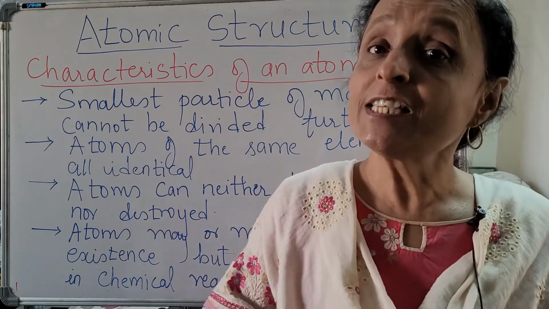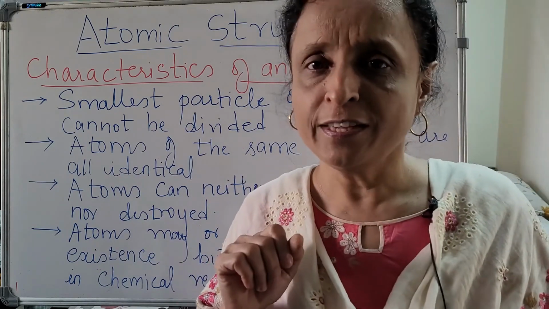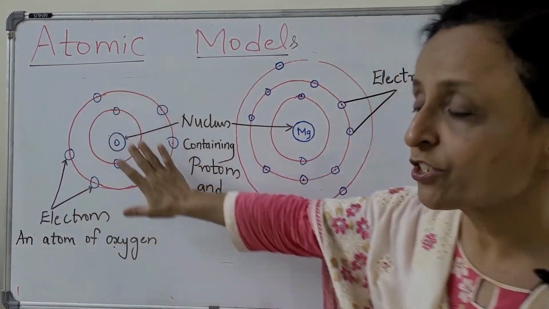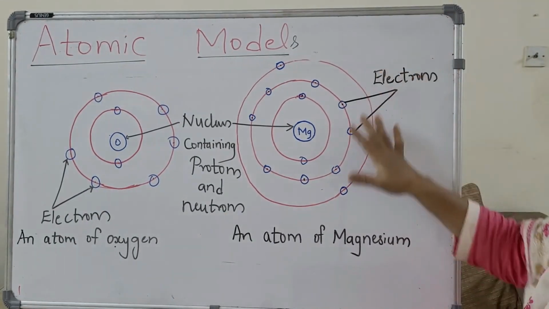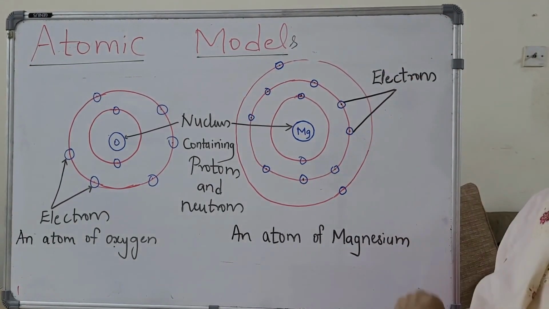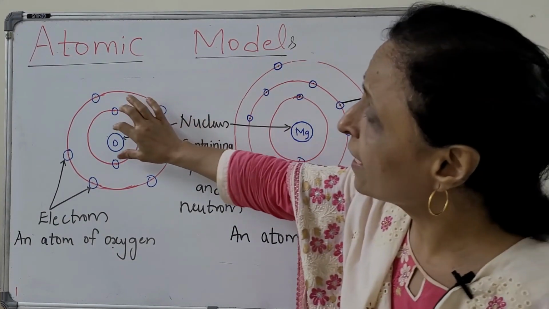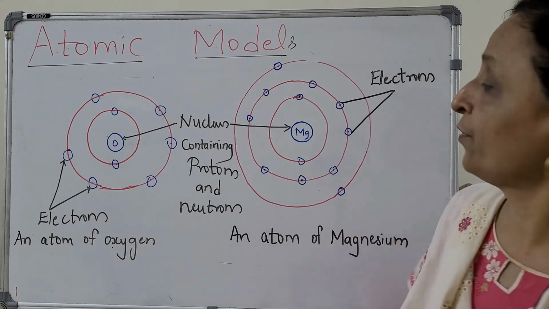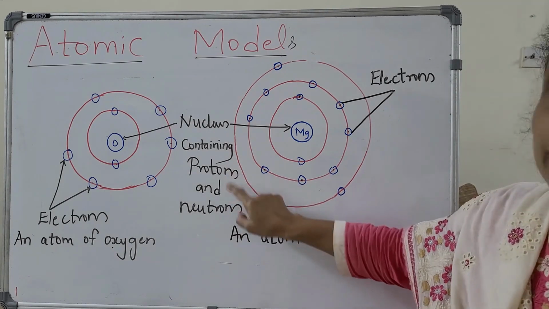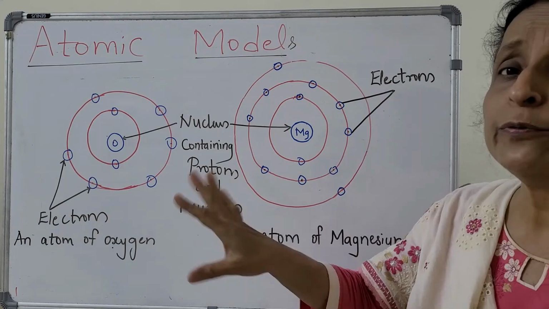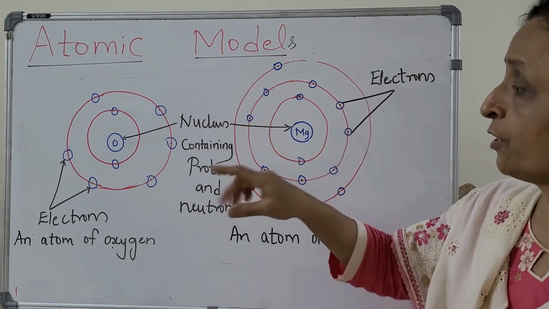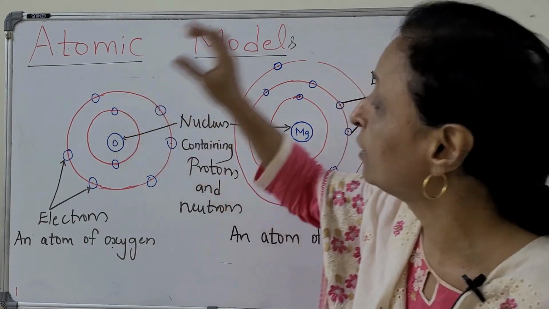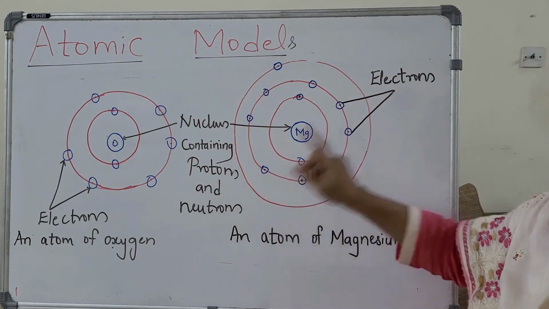So now let us study the structure of the atom. This is the atomic structure of oxygen and this is the atomic structure of magnesium. What is at the center? Nucleus. What is present in the nucleus? Protons and neutrons. Neutrons have neutral charge; they do not have any charge. Protons have positive charge. So the center, the nucleus, consists of protons and neutrons.